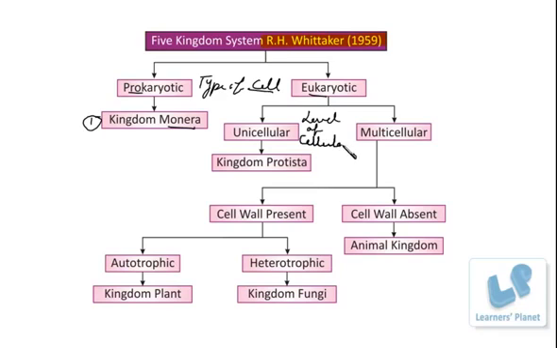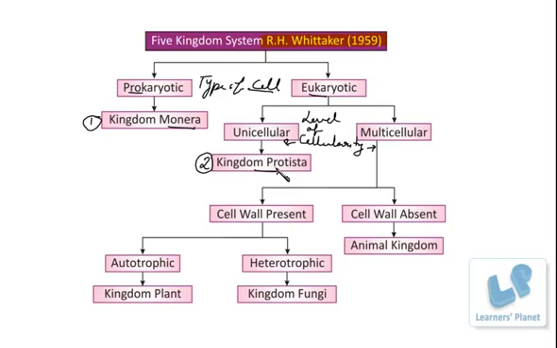What I mean by this is whether it is unicellular or multicellular. If an organism is made up of a single cell, and of course it is eukaryotic, then these eukaryotic unicellular organisms are placed in a single group known as kingdom Protista. So here comes the second kingdom, right?